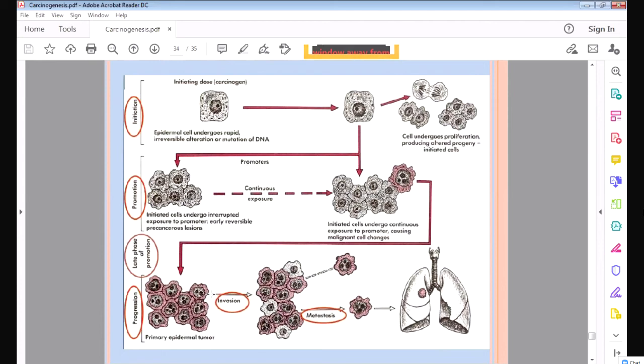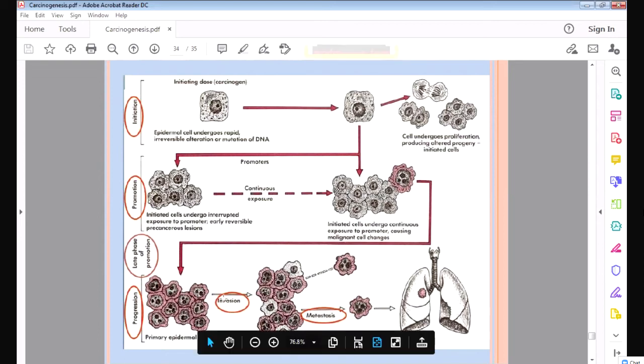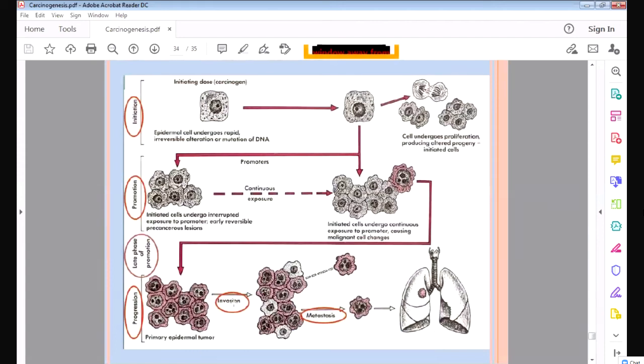What is surrounding the cervix? It is the urinary bladder. It is the rectum. So these are the surrounding organs to the cervix. That is called the invasion; it will invade the surrounding organs. If cervical carcinoma is there, it will invade the rectum, the urinary bladder, the urethra, the surrounding organs. That is called the invasion.